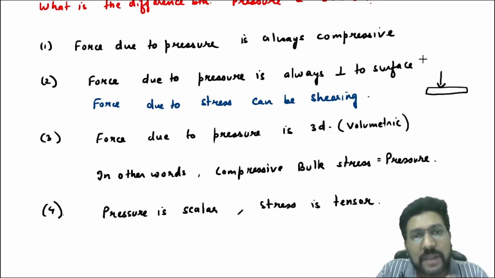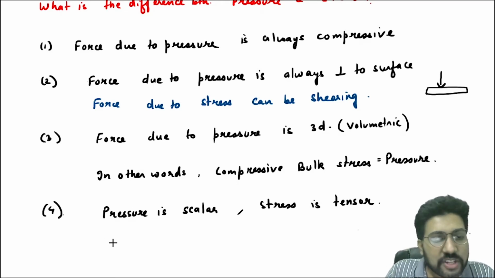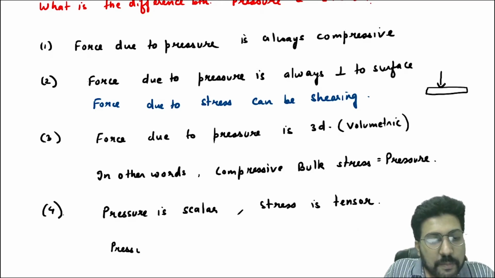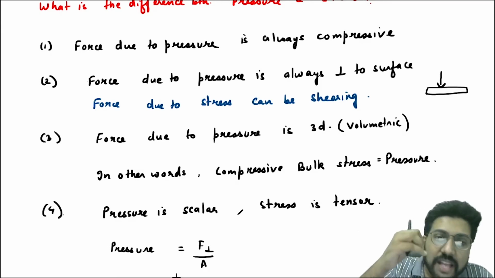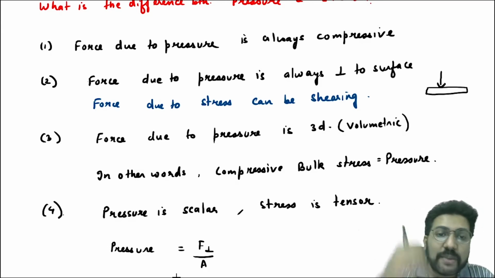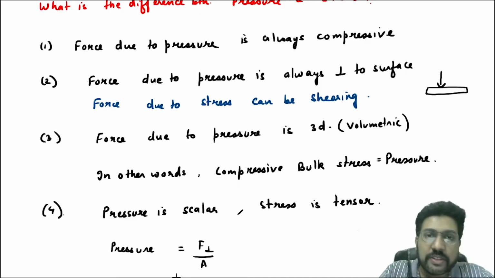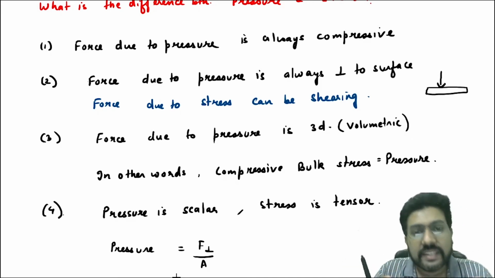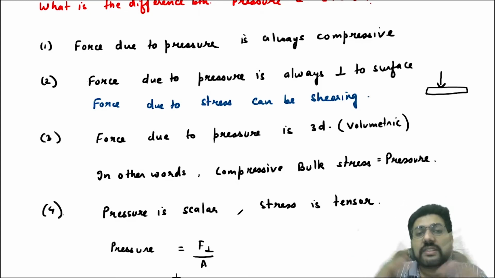So if you have to write the pressure, you have to take the component of force which is perpendicular to the surface. So I'll write pressure is F perpendicular by A. You need only the perpendicular component of the force, and that force has to be compressive. Now, force due to pressure is always three-dimensional. Force due to pressure is from all dimensions, meaning force will be acting on all sides. You cannot say force will be acting only from this side or that side. Force will be acting in a three-dimensional way.